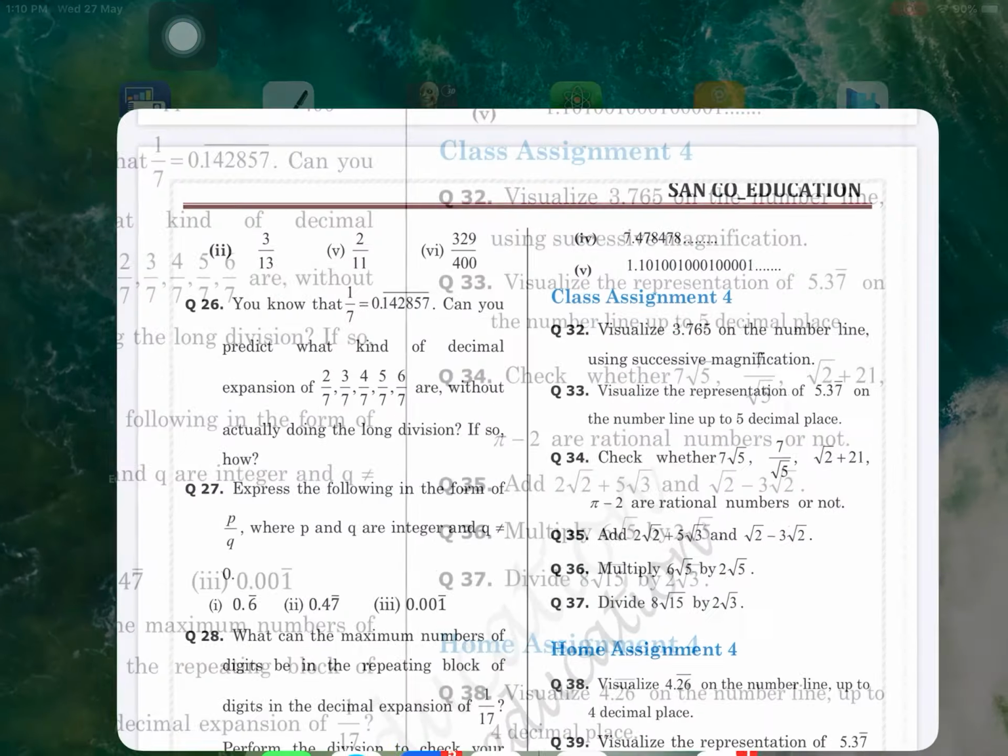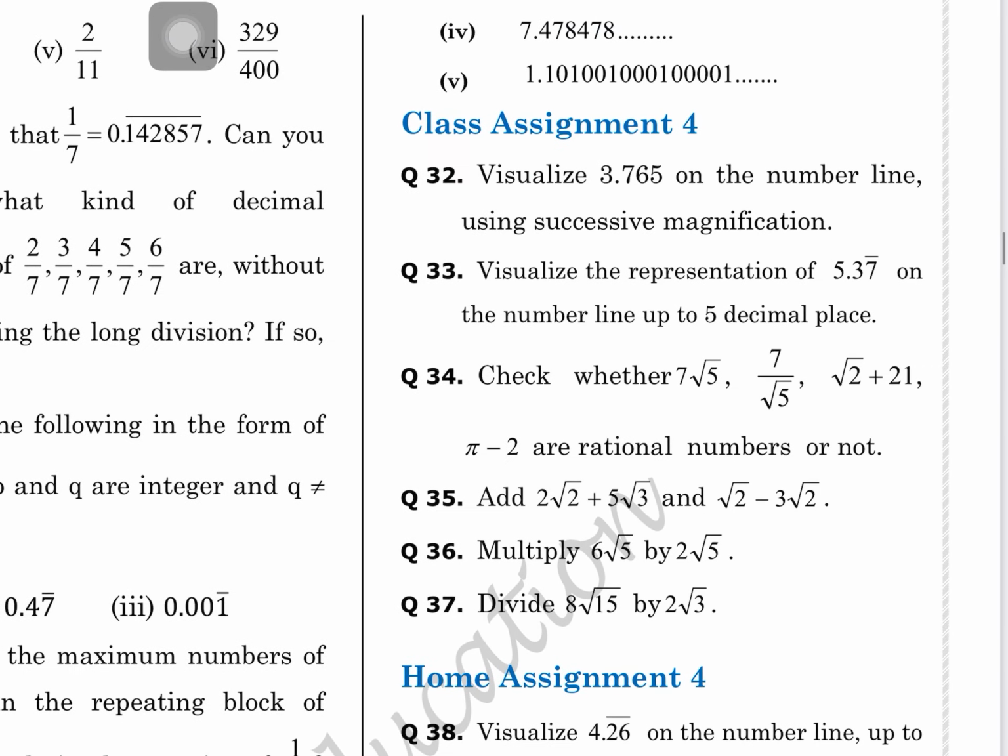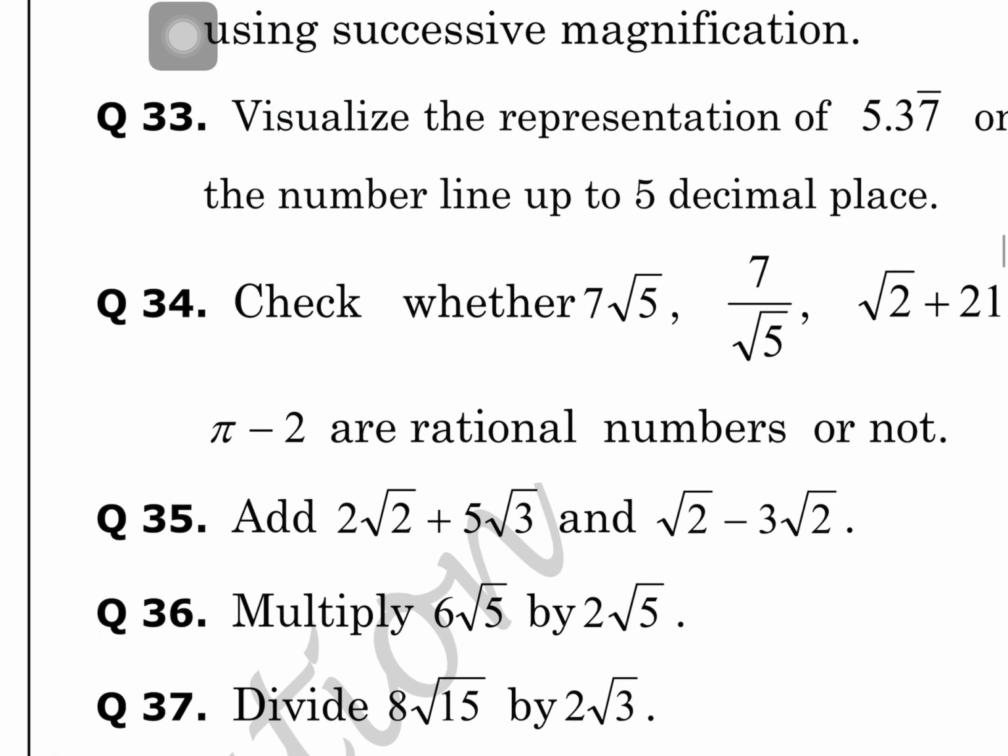Now see the next question please. What is the next question? Check whether 7 root 5 and 7 by root 5 root 2 plus 21 are rational or not. Exactly, I think you would have seen this 7 root 5 is here. 7 is rational, however, and root 5 is irrational. So I think this is written as a product.